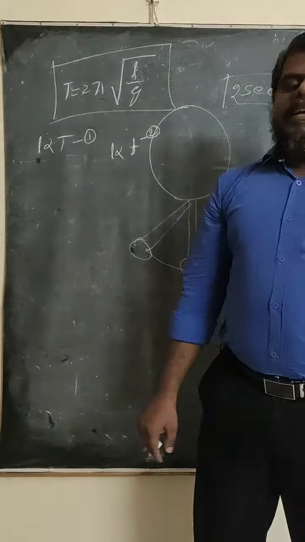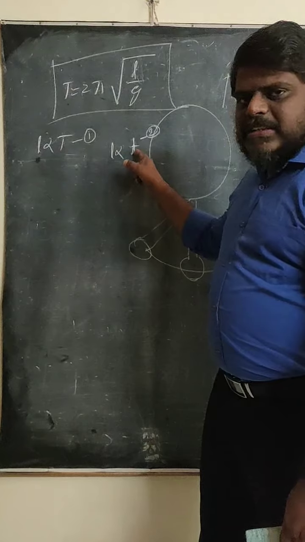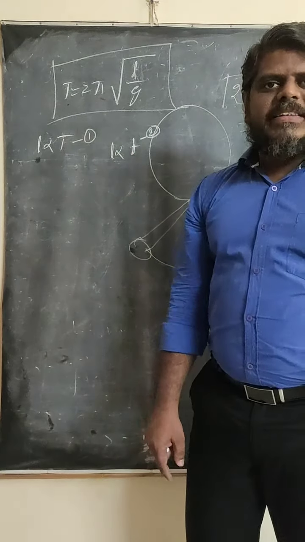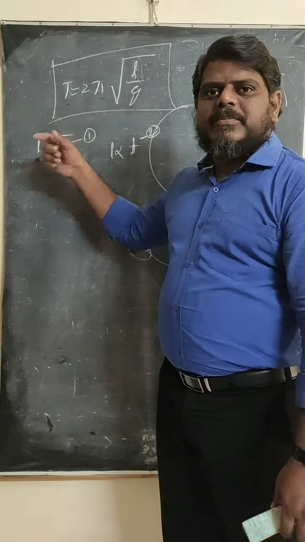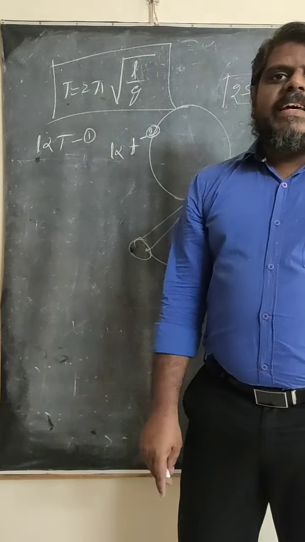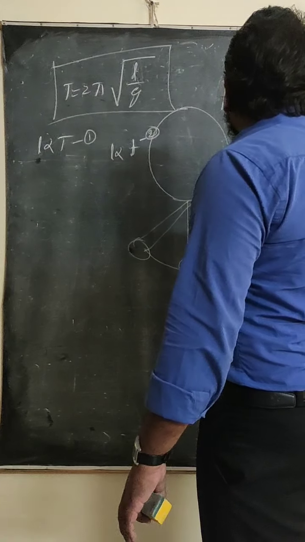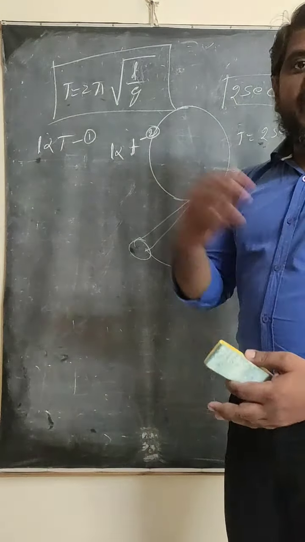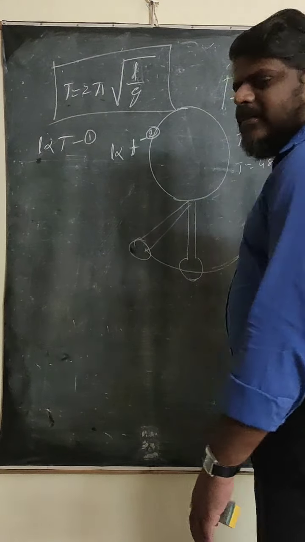For example, in some cases the temperature is increased. When the temperature increases, the length also increases. When the length increases, the time period also increases, because they are directly proportional. Earlier the time period T was 2 seconds, but when the temperature increases, the time period increases, and it takes 4 seconds.